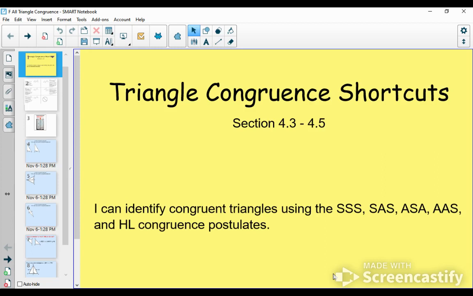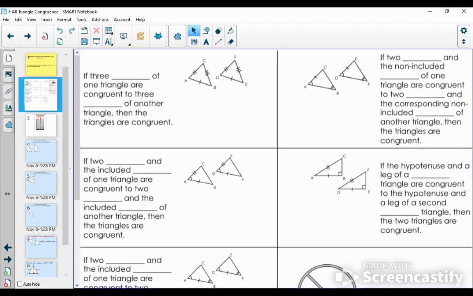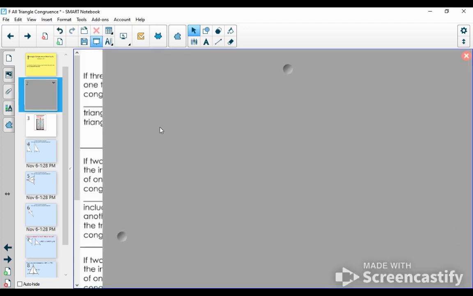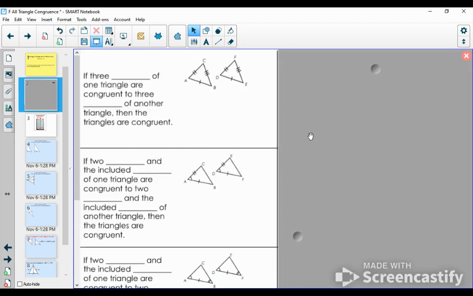In this video, we'll continue working with triangle congruent shortcuts: SSS, SAS, ASA, AAS, and then there's one new one that we're adding on to our list today, which is going to be the hypotenuse leg congruence postulate. So this page will help us remind ourselves what those shortcuts looked like. I'm going to start up in the top left corner. Actually, maybe I'll hide part of it so we're not super confused.